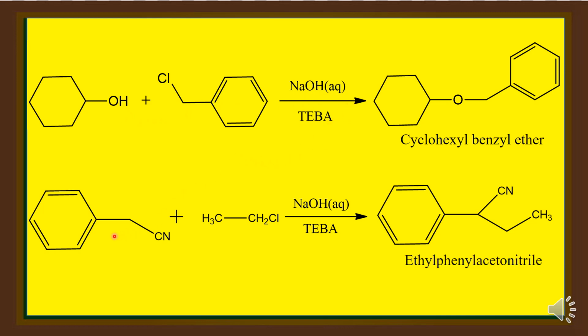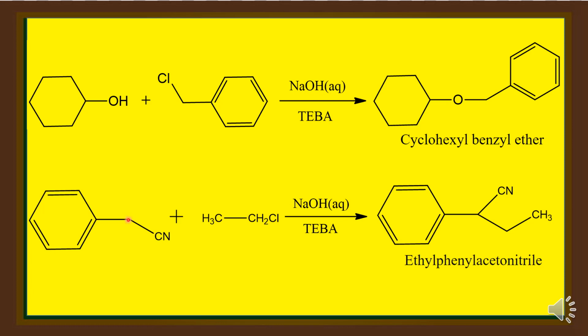Similarly, benzyl cyanide reacts with ethyl chloride in the presence of the aqueous sodium hydroxide to give ethyl phenyl acetonitrile. This reaction also does not take place in the absence of the phase transfer catalyst. For this reaction to take place, first of all, sodium hydroxide has to abstract a proton from this methylene.